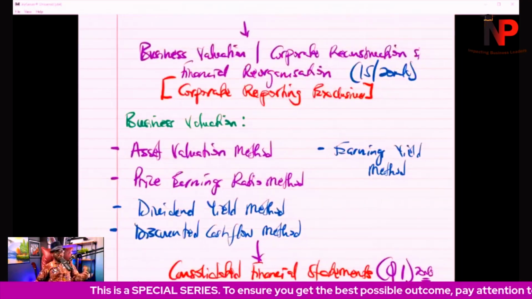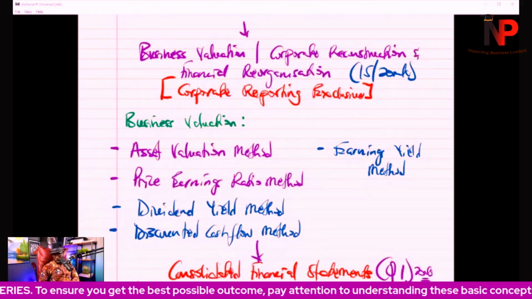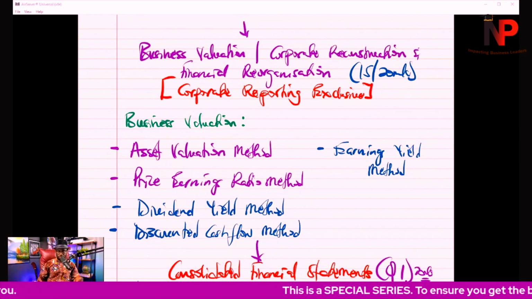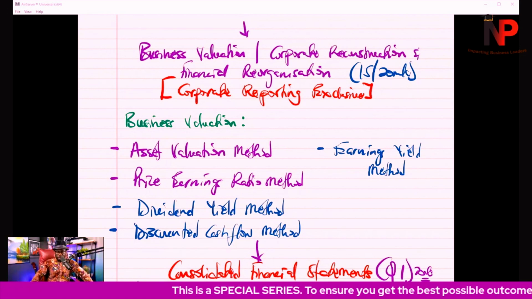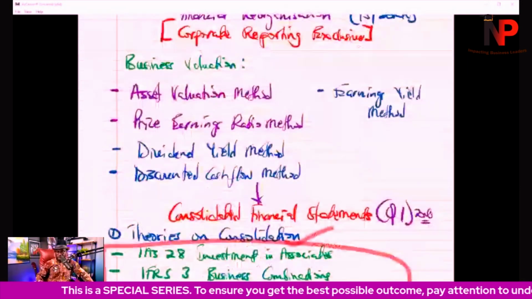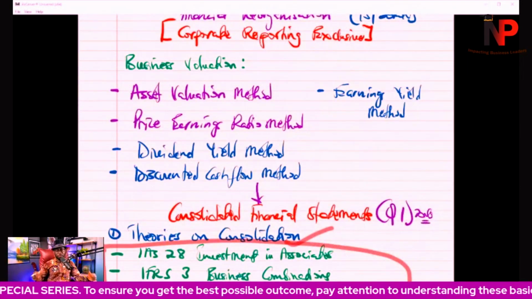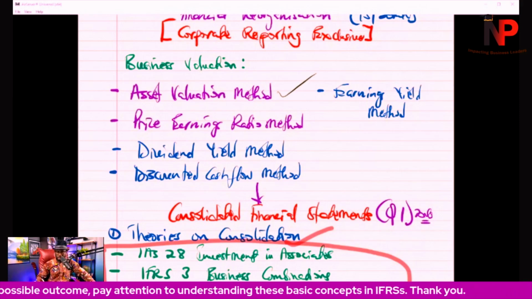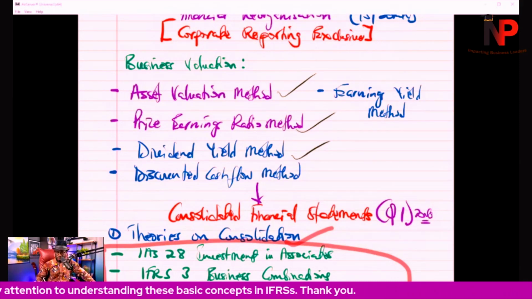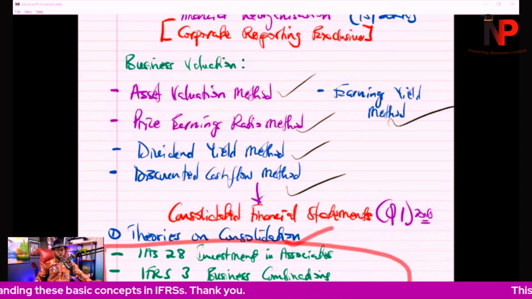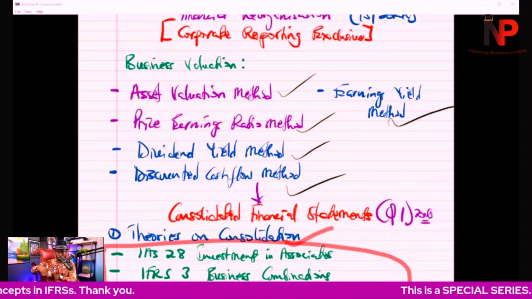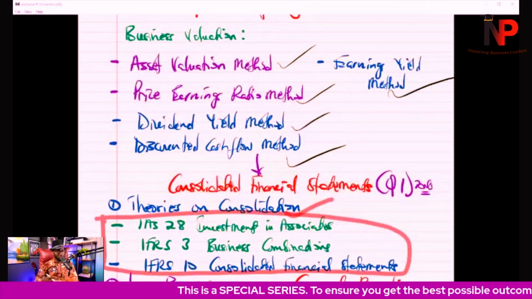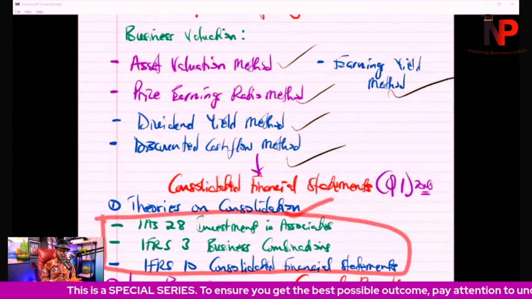Then for the corporate reporting students, you are going to be having one of these coming in the exam hall, and that is business valuation, corporate restructuring, and financial reorganization. So when it comes to business valuation, how do we place value on companies? That is where we're going to be looking at the asset valuation method, price earnings ratio, dividend yield, discounted cash flow, and earnings yield. All of these methods have their own principles, and we'll get into some of these things later on as we look at the basic principles generally in this special series after the IFRSs.